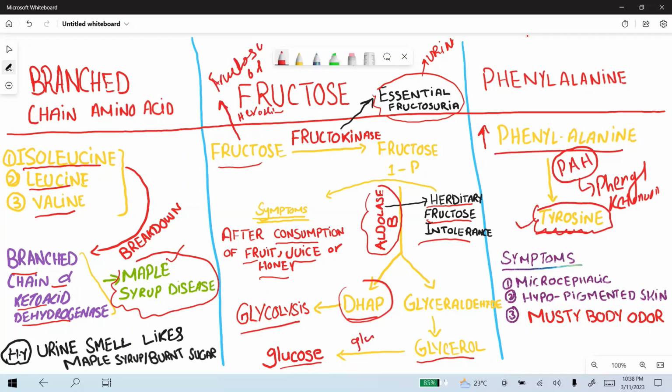The signs and symptoms of phenylketonuria: the patient presents with a microcephalic child, hypopigmented skin, and the super high yield point, musty body odor. When you see a scenario with musty body odor, think about phenylketonuria.